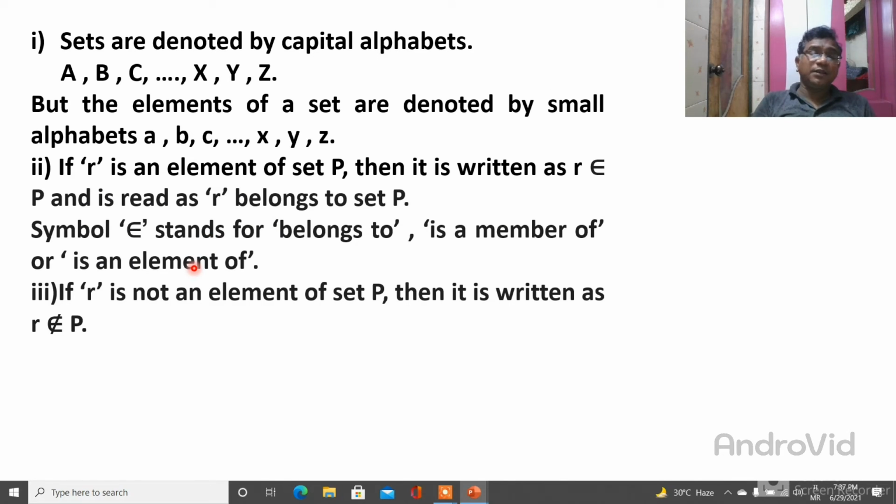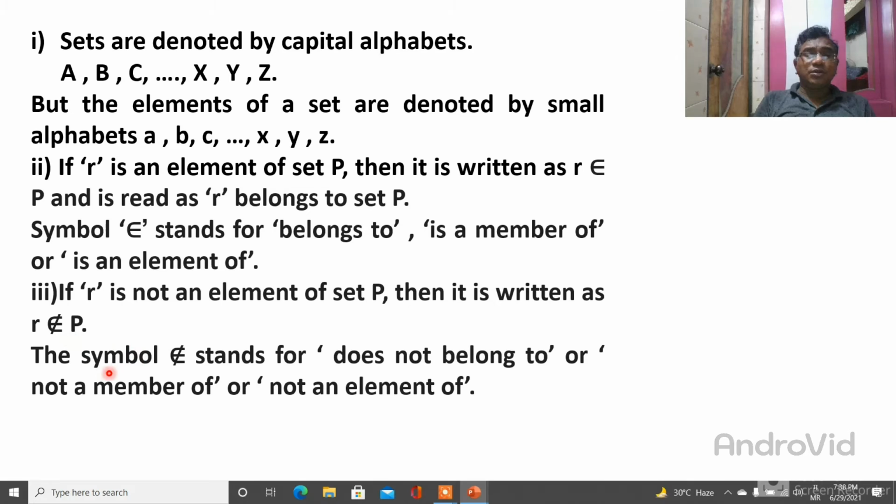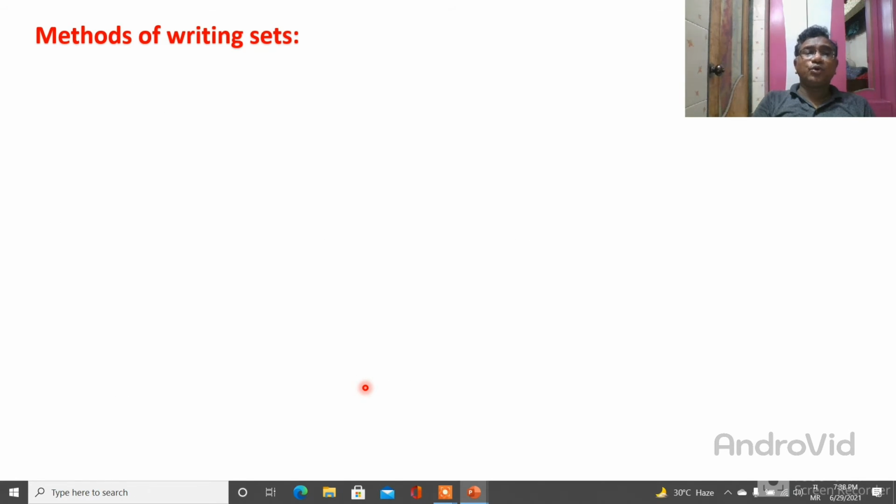Then if r is not an element of set P, it is written with a different sign: r does not belong to P. This sign is called not belong. So r does not belong to P. This symbol stands for does not belong to, or not a member, or not an element. Do you understand? I am showing you this for the purpose of understanding.